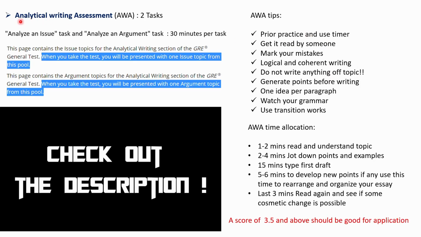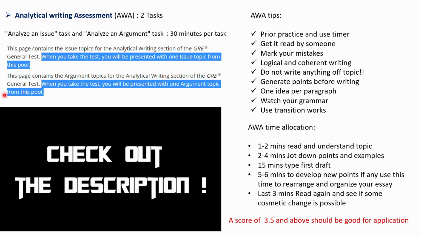Coming to the analytical writing assessment, the AWA section, it has two tasks. The first task is analyze an issue. The second task is analyze an argument. For every task you will be given 30 minutes.